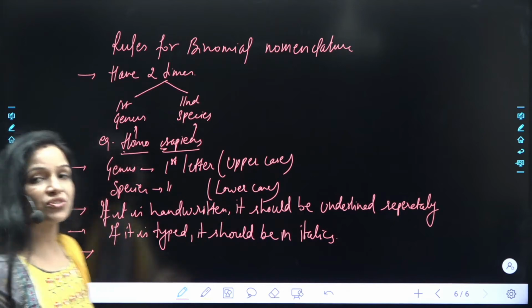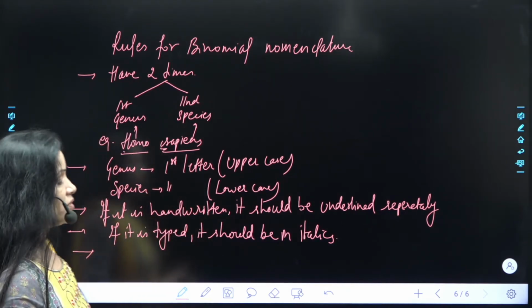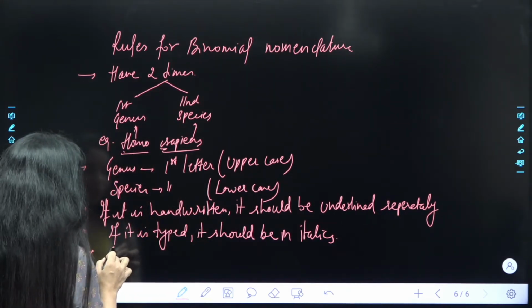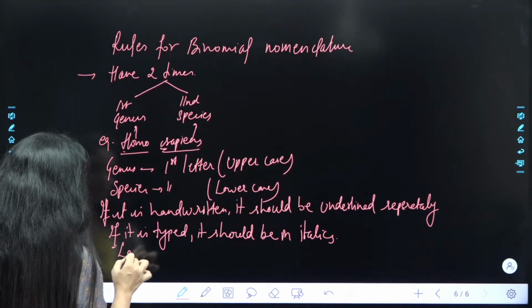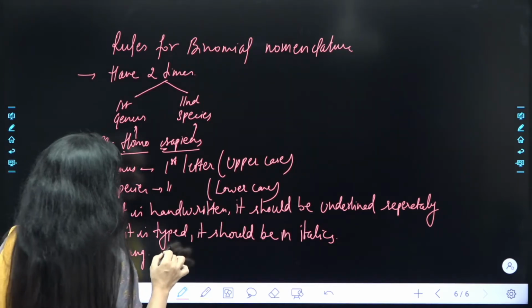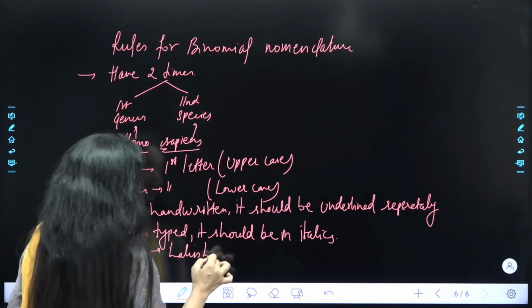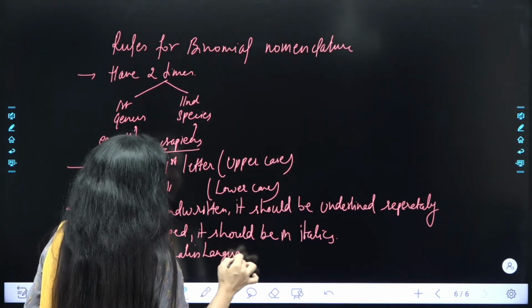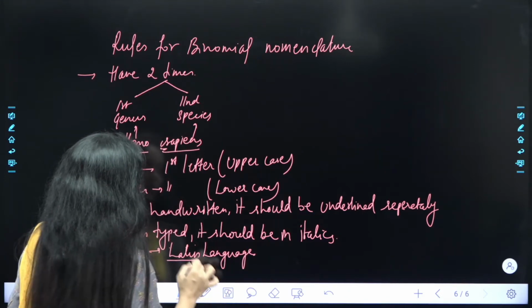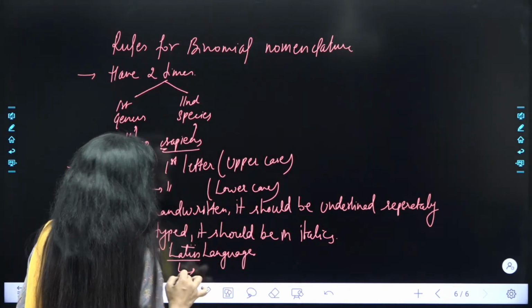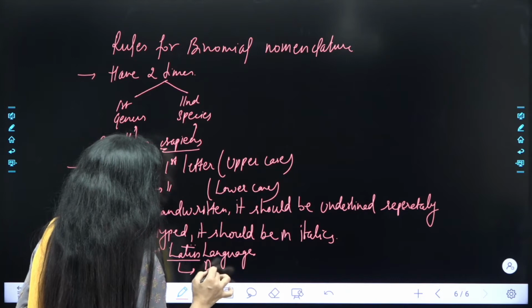From which language has this scientific name been taken? कौन सा यूज किया हुआ है? It is the Latin language. ध्यान रखनी है ये बात. Again, important point. The scientific name has been taken from Latin language. Why so? क्यों Latin language लिया है? Because this is a dead language.